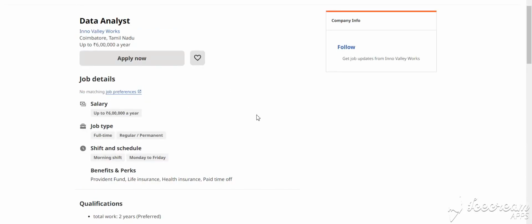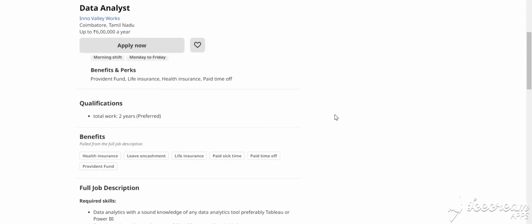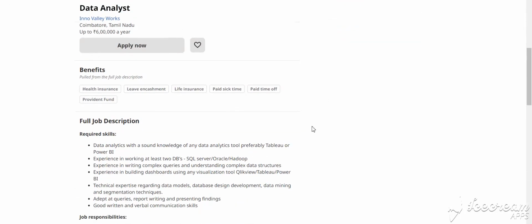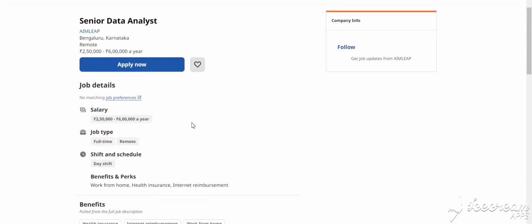Our next job is also data analyst, in Coimbatore, Tamil Nadu. Salary is 6 LPA per year, and this is a full-time, regular opportunity. 2 years of experience is preferred, and the skills needed are Tableau, Power BI, SQL, DB. How to apply for this job: you simply click Apply Now and fill in the details.